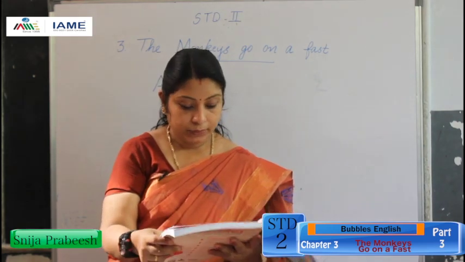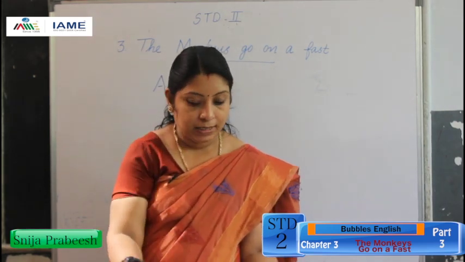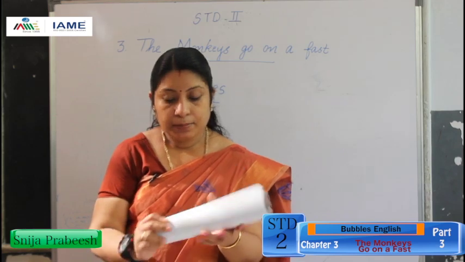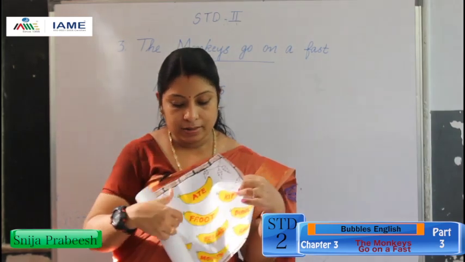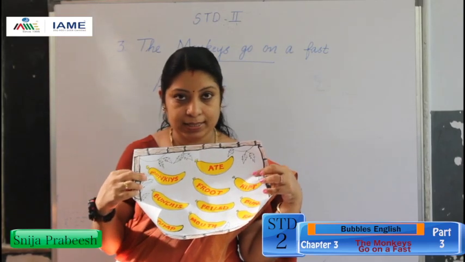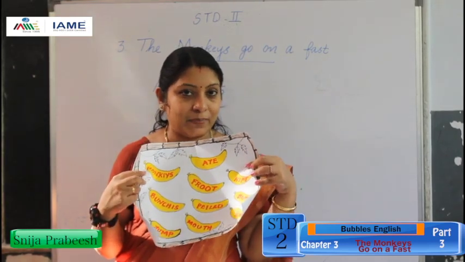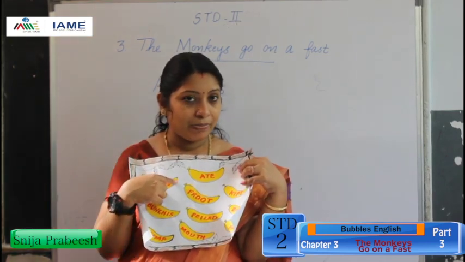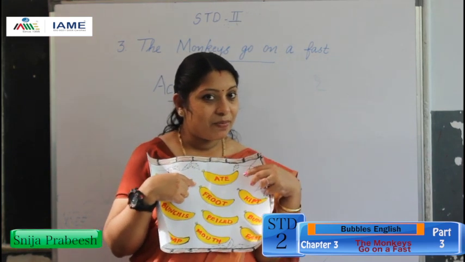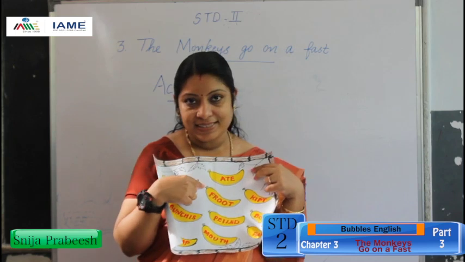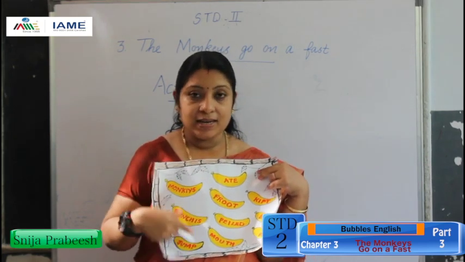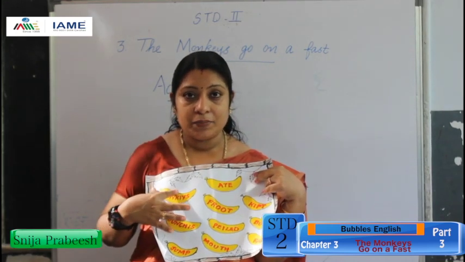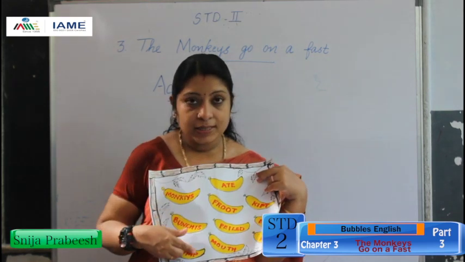Now, I will show you a picture. Okay? So, pictures go here. You can see a picture. In your textbook also you can see the picture. You can see some more persons near this. Who are they? They are the monkeys. They are animals. Isn't it? So here you can see some bananas. And on each banana some words are written.